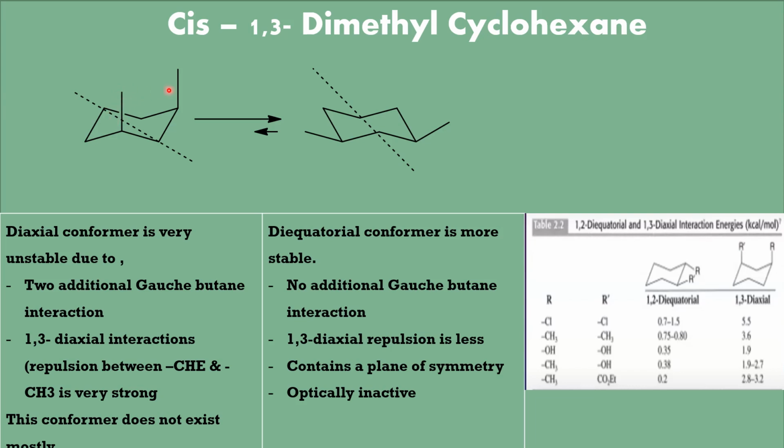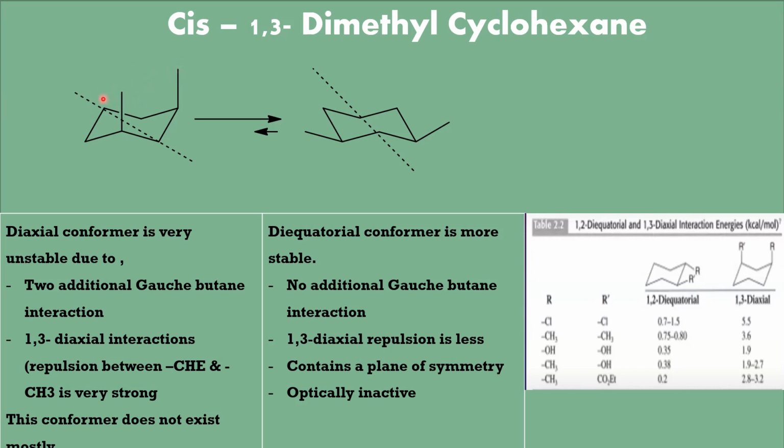So apart from these four gauche-butane interactions, there are 1,3-diaxial interactions. We have 1,3-diaxial interaction between hydrogen and methyl here, hydrogen and methyl here, and apart from that, the third one is between the two methyl groups.